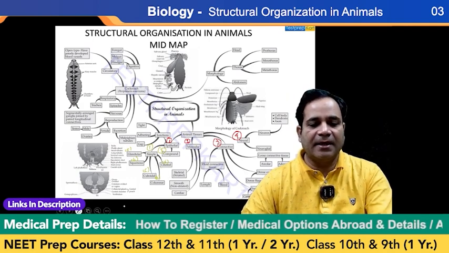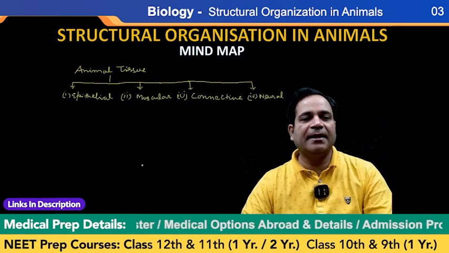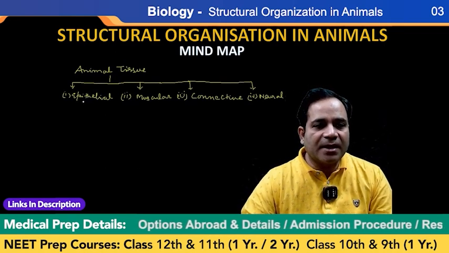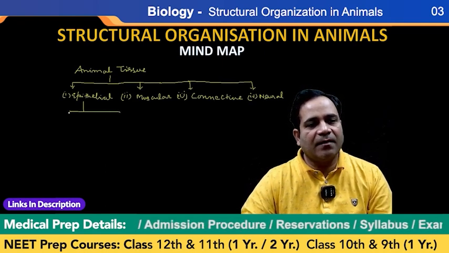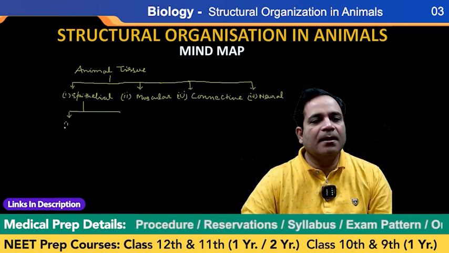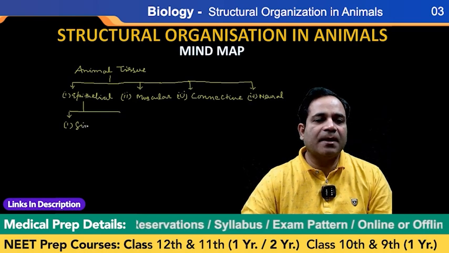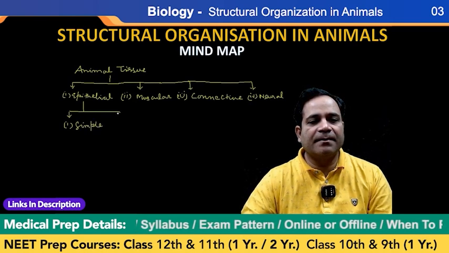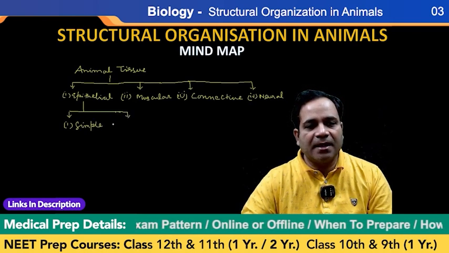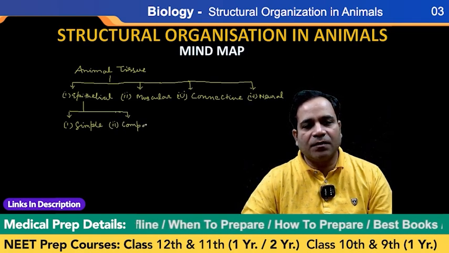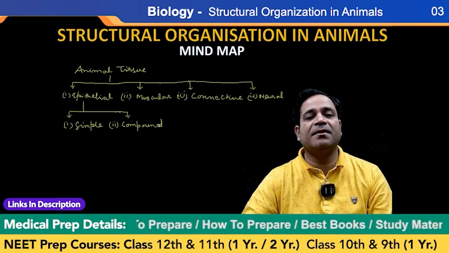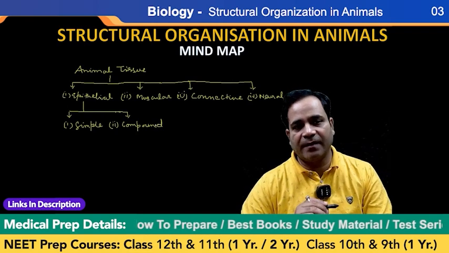Let's see in the blank slide here. This epithelial tissue is further classified into how many parts, my dear? Number one is simple, and second one is compound. This classification is very important to know. First you know the classification, then after that we go through the details of each one.